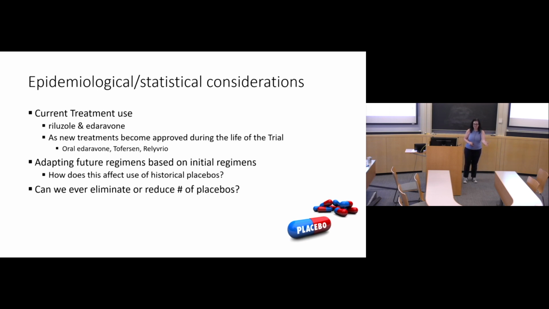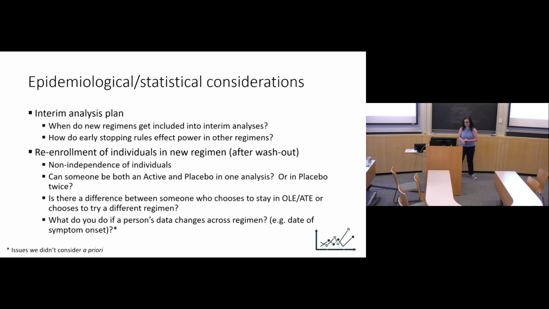If this drug is actually effective, how does that affect our power? How does that affect our analysis? And then we adapt future regimens based on the original regimens. So if we use information from the earlier regimens, which we have analyzed and we will be publishing, what does that mean for future regimens? Because we already know those placebos. And ultimately, and this is the question we get from participants all the time, and rightfully so, can we ever eliminate or reduce the number of placebos? That is one of our ultimate goals.